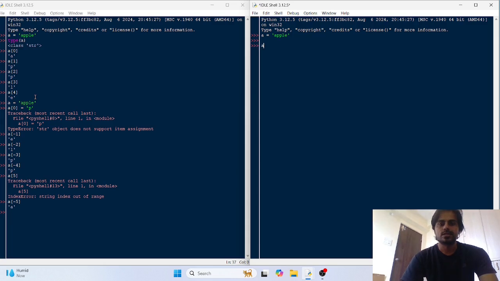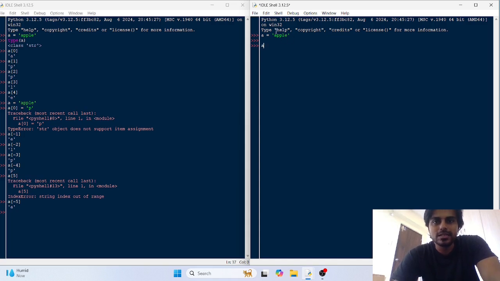Now for slicing, like indexing, we were accessing one element at a time using the index. In slicing we can access multiple characters of the string object at a single time in one operation. Let me show you. Suppose we have a string object apple.